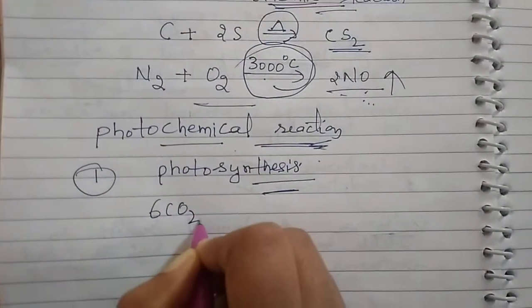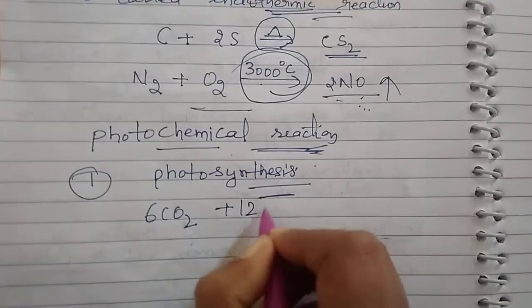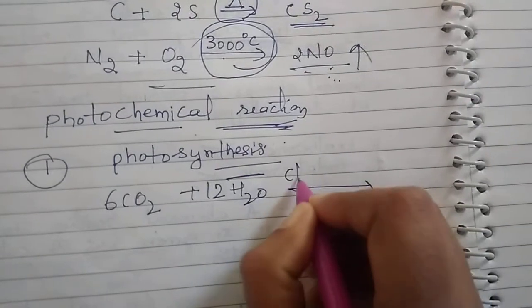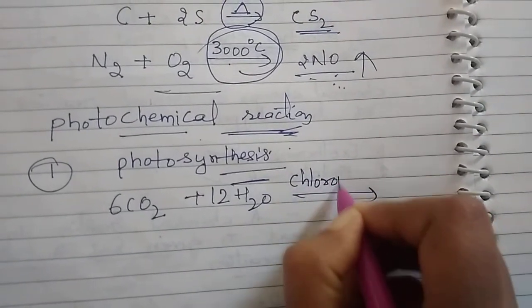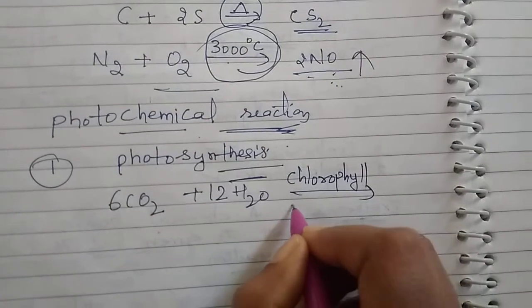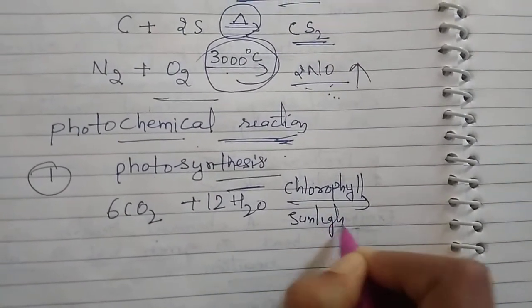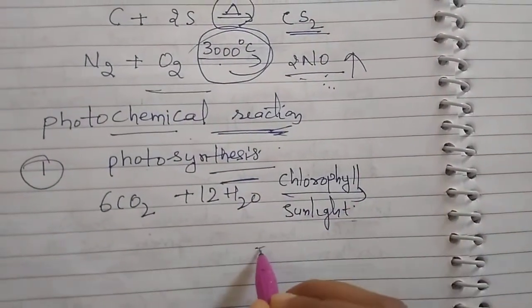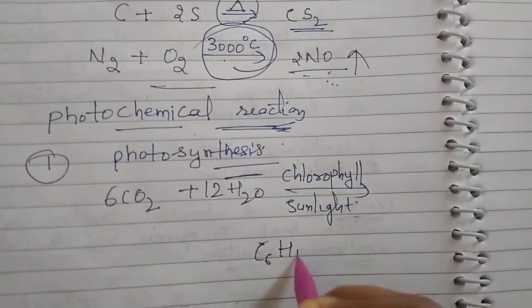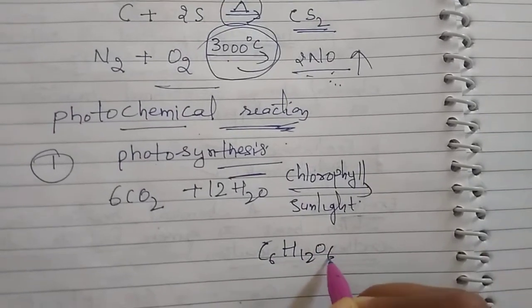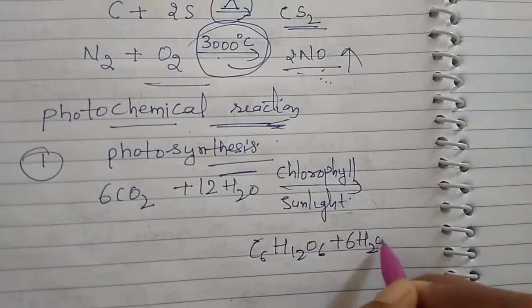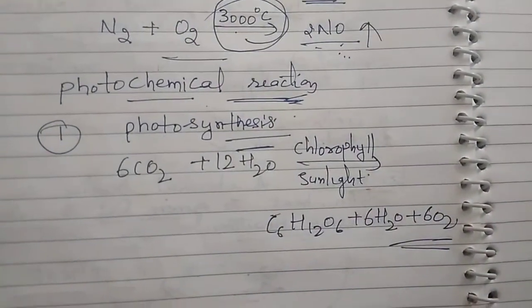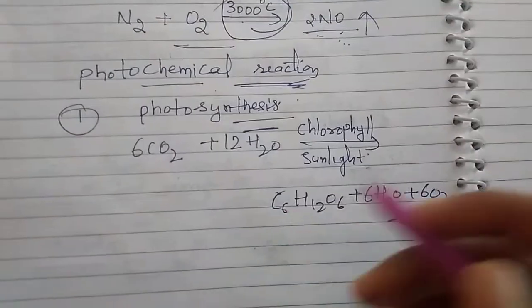In this, 6 CO2 plus 12 H2O and sunlight, they form C6H12O6 plus 6 H2O plus 6 O2. Glucose. This is a photochemical reaction.